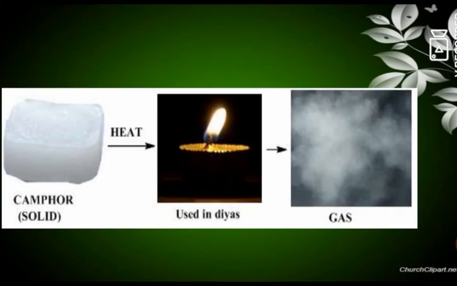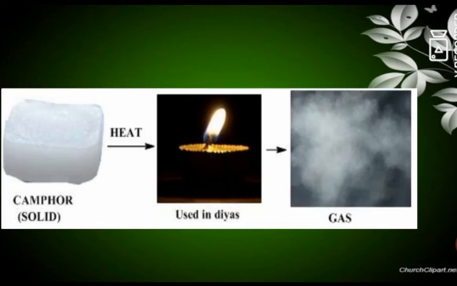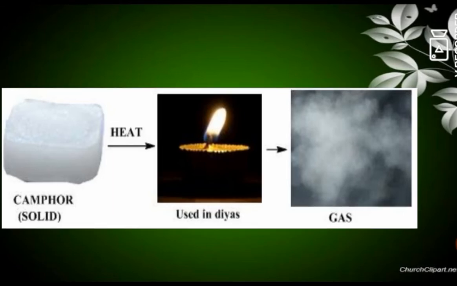What happens is, when we heat it, it will be directly converted into gaseous form without moving into the liquid form. So when it is heated, it is directly converted into gaseous form, and this process is said to be sublimation. Another example is ammonium chloride, naphthalene, etc.